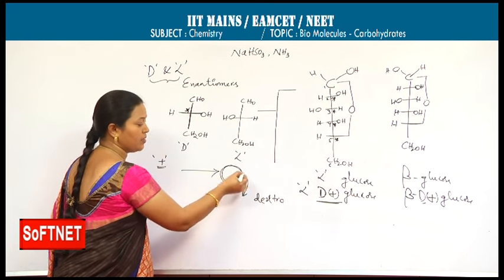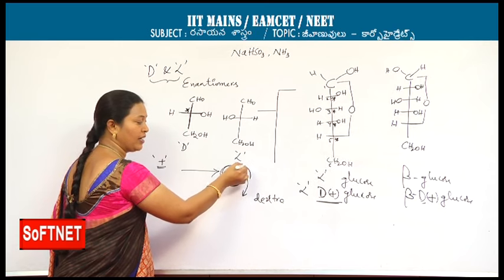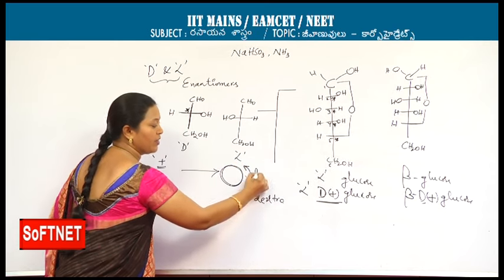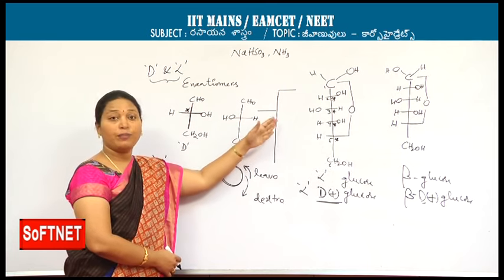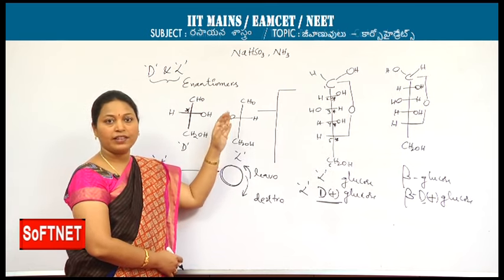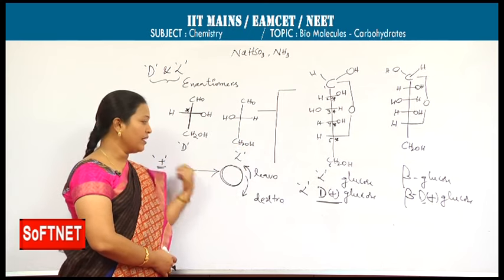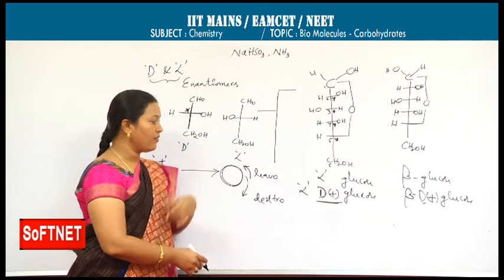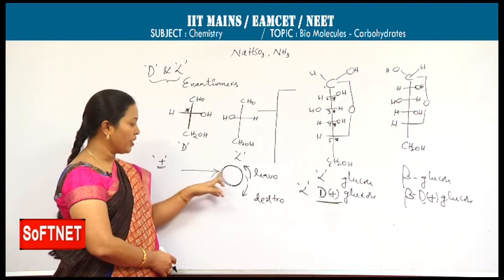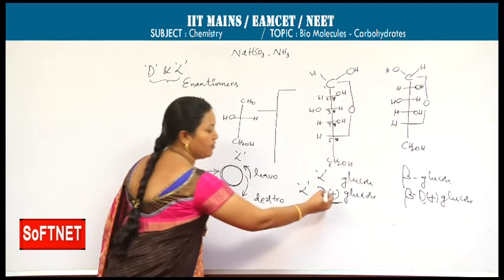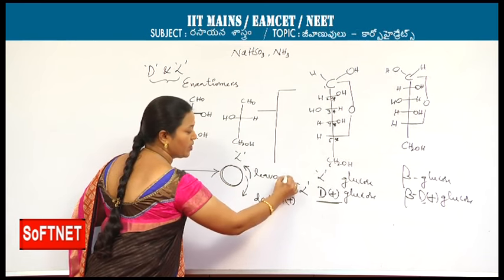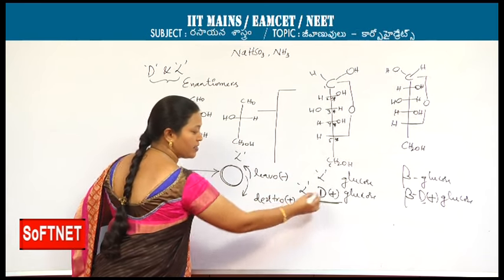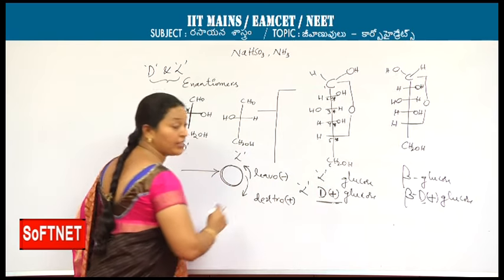If the compound rotates monochromatic light towards the left side, we call it levorotatory. As these molecules have many asymmetric carbons, they also have the ability to rotate monochromatic light. Here the glucose rotates monochromatic light towards the right side. For that we give plus. Dextro is nothing but plus, levo is nothing but minus. As it is dextrorotatory, we call it plus glucose.